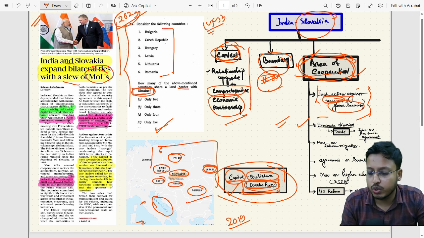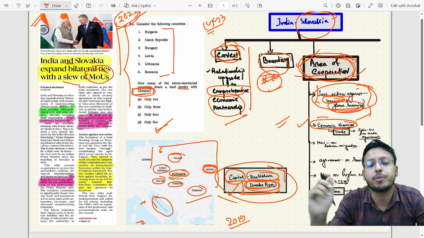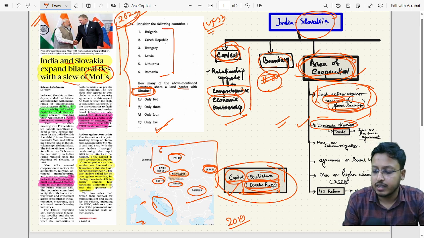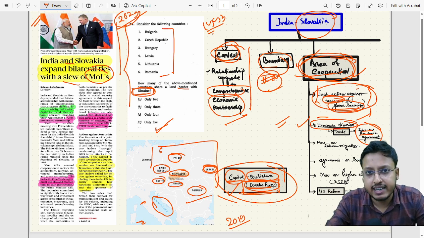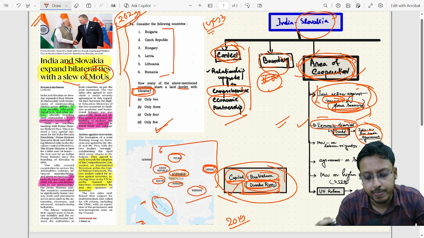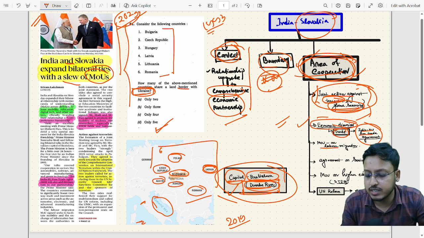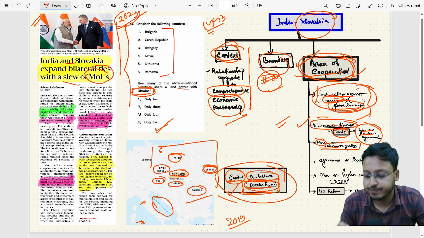So after this cooperation on the global security front, we need to understand the economic dimension. We have already said that the India-EU trade agreement was signed, and this will help to further grow trade relations between India and Slovakia. And also a memorandum of understanding was signed on labor migration.